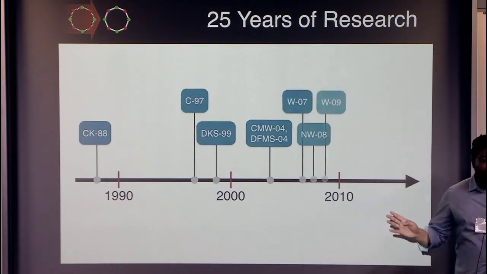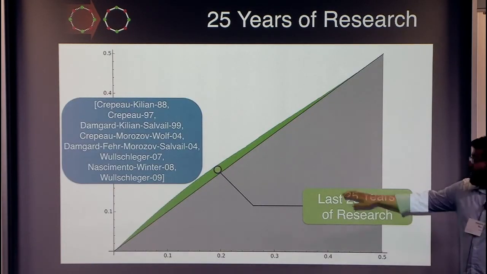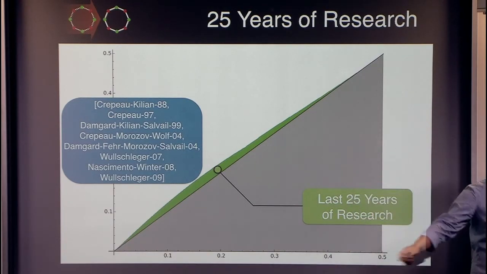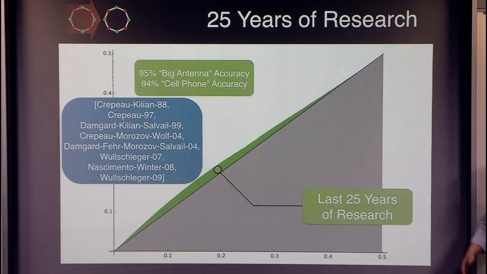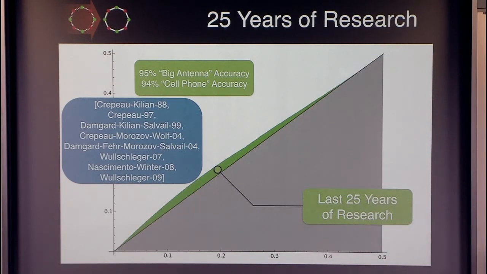For the last 25 years, there has been lots of work on constructing oblivious transfer from noisy channels and weak variants of it. Using these techniques in our setting, the only feasibility parameters known for our case was this small minuscule fraction denoted in green. Let me give an example. Suppose the best antenna in the market is 95% accurate, then these protocols need to assume that the honest party uses an antenna which is 94% accurate. There is only 1% gap. It's not at all satisfactory.